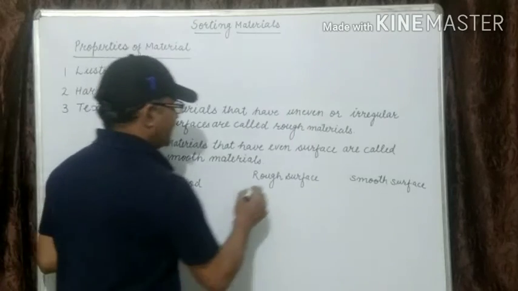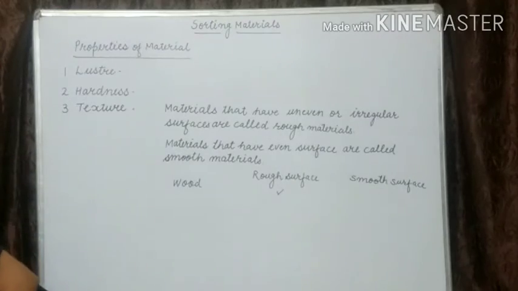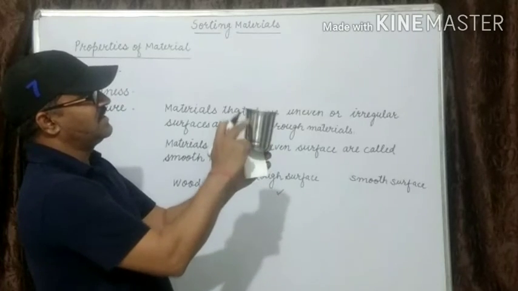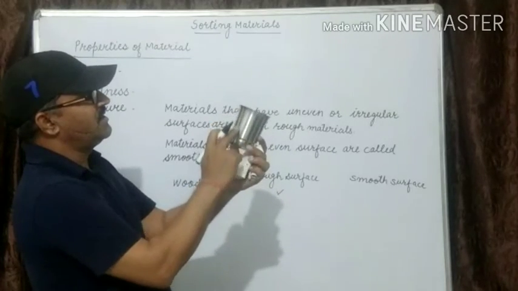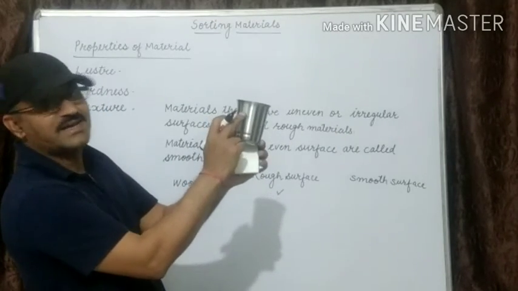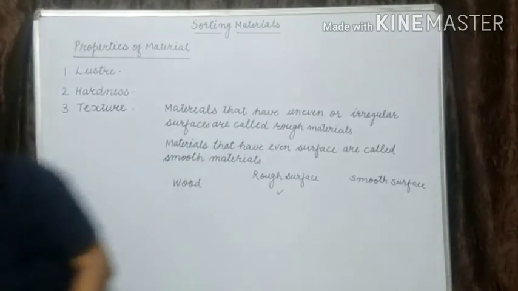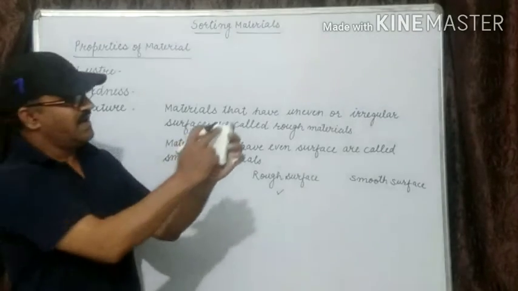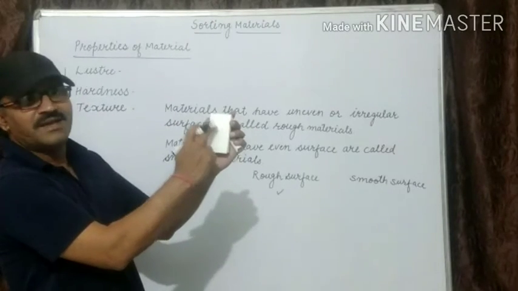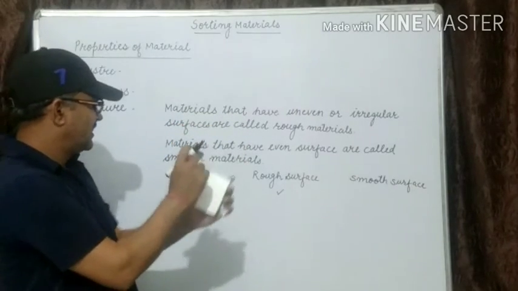Wood has a rough surface. If I say this glass, it has a rough surface here, smooth surface. There are some lines on the glass, that's why it has a rough surface. Now this thermocol sheet has some bumps or irregularities or uneven surface, that is known as a rough surface.